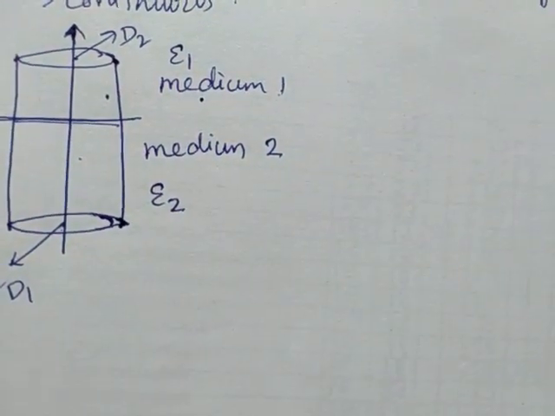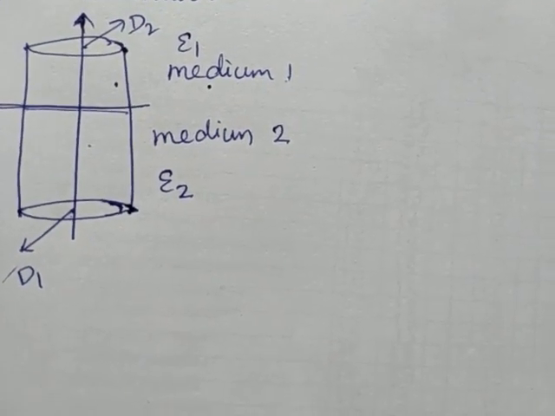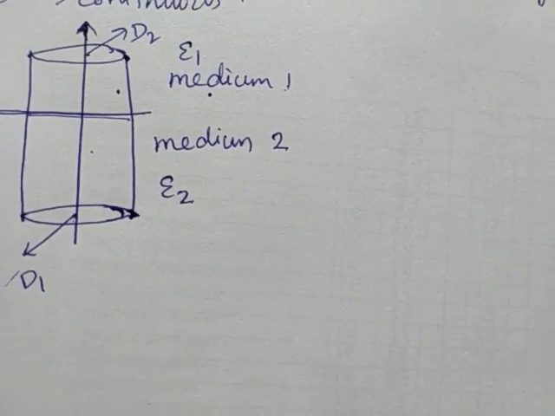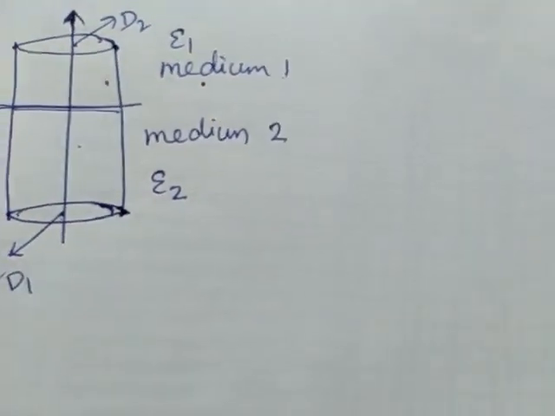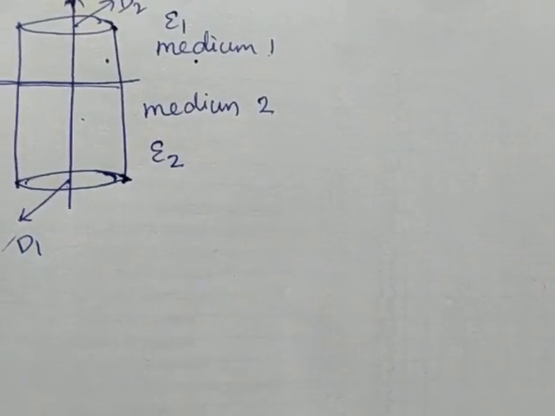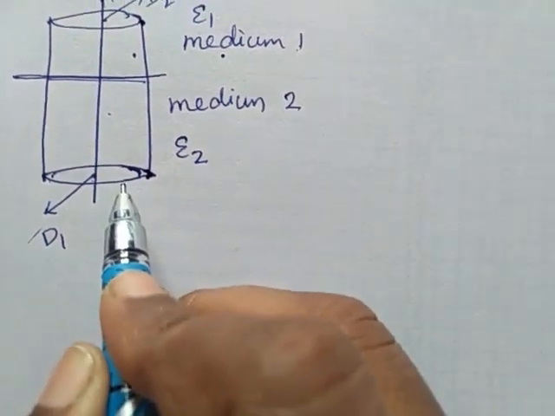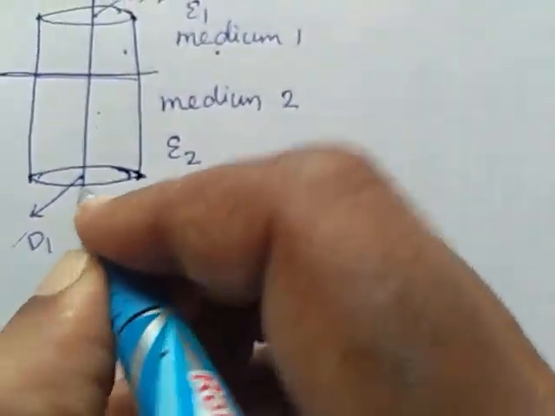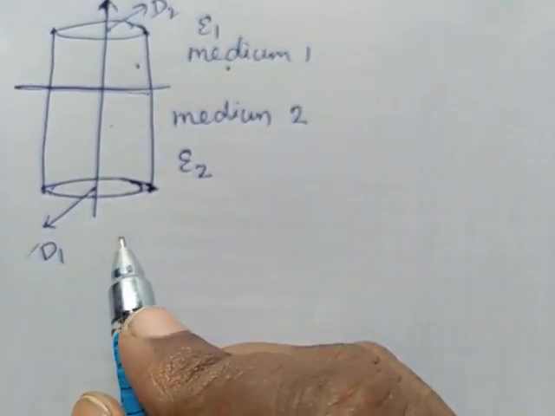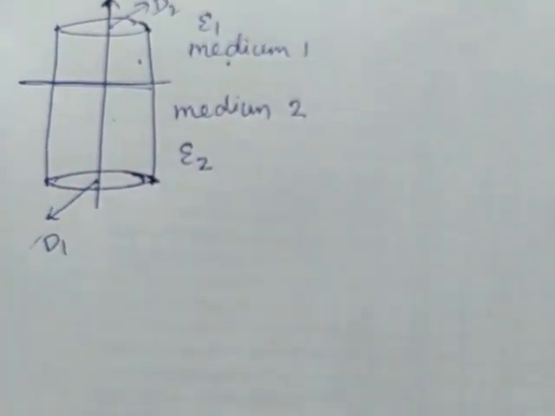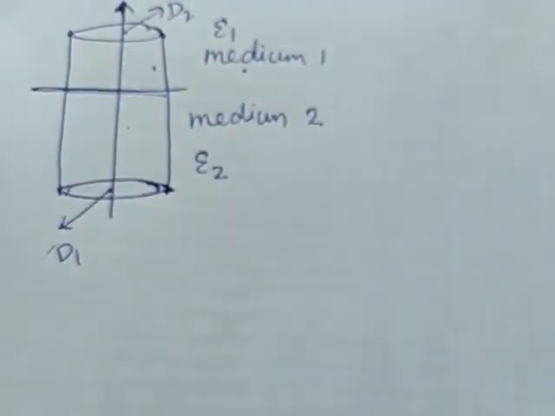So epsilon 1 and epsilon 2 are the permittivities of medium 1 and medium 2 respectively. The thickness of the disk is assumed to be very small, such that the only contribution to the outward flow from the disk comes from the flat surface. Only from the flat surface the flow exists.